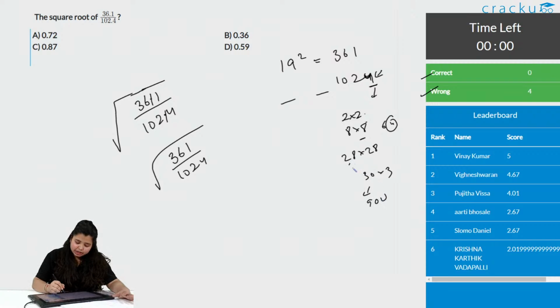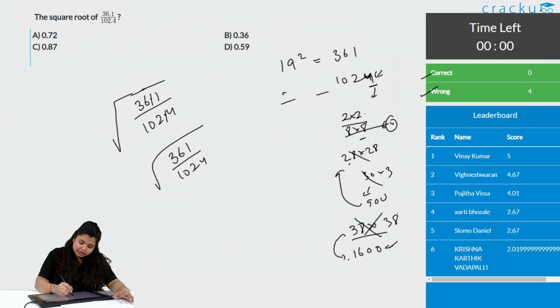So, 28 into 28 will be any number less than 900, which is not possible. The other is 38 into 38. So, we know 40 into 40 is 1600. So, 38 into 38 will be a number near to 1600. So, even this is not possible, right.